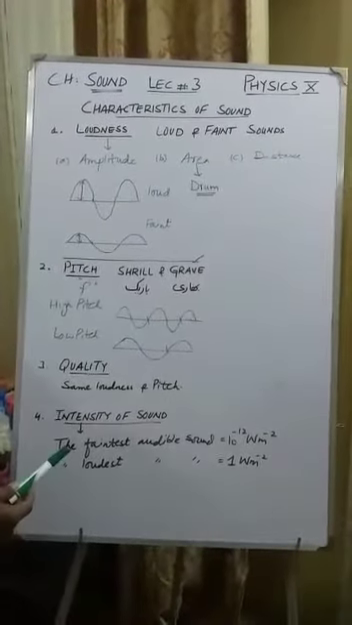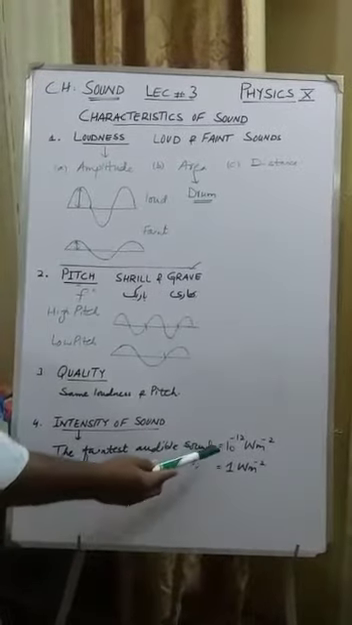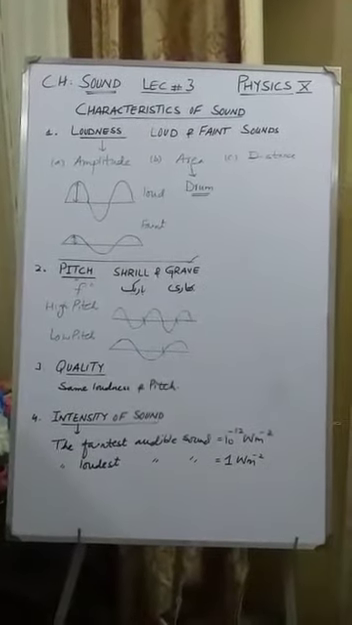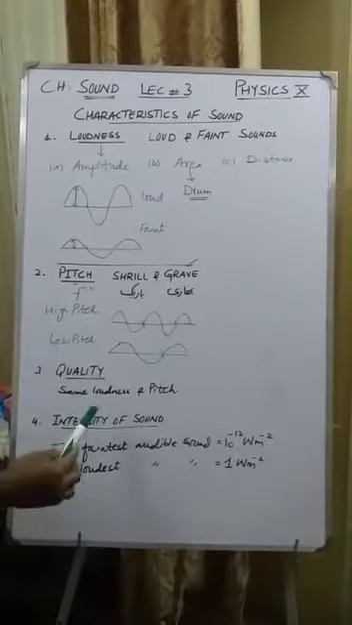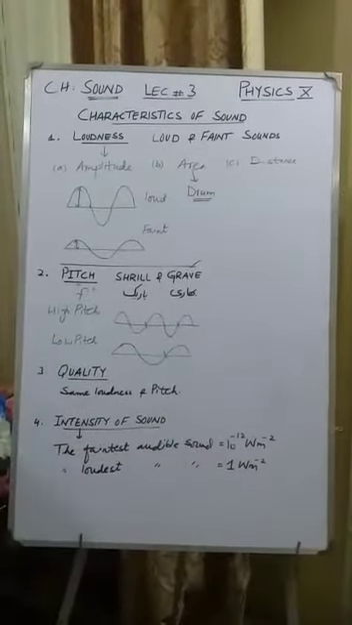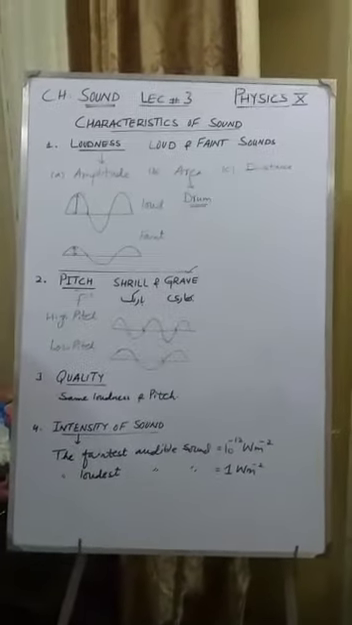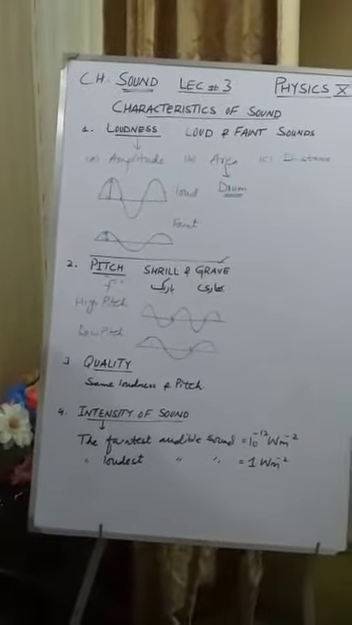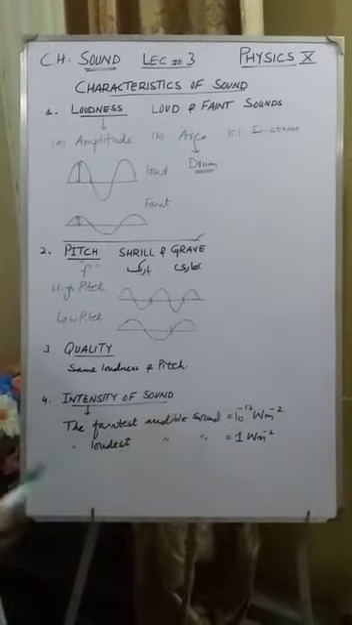So remember, the intensity of faintest audible sound is 10 power minus 12 watts per square meter. So its unit is watts per square meter. And intensity of the loudest sound that a human can listen to without any pain is 1 watt per square meter.